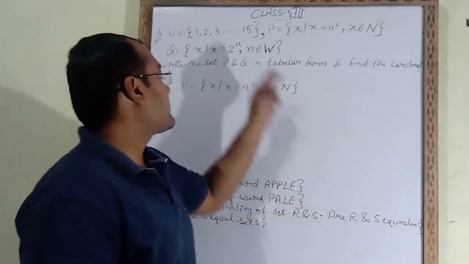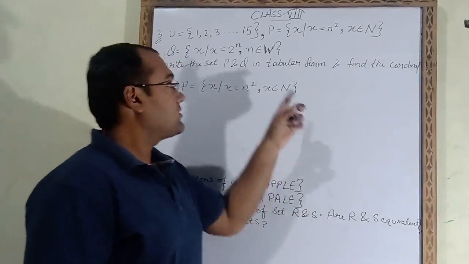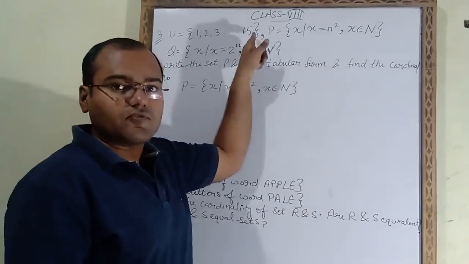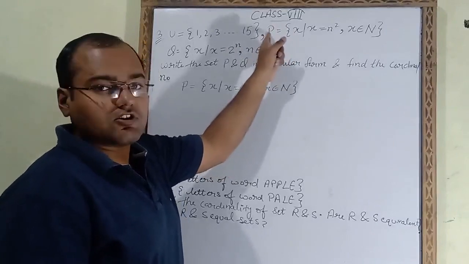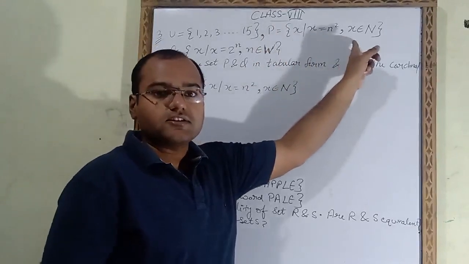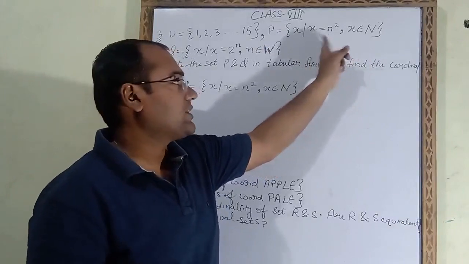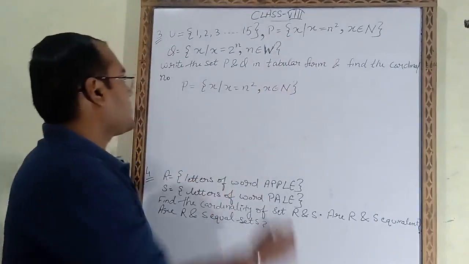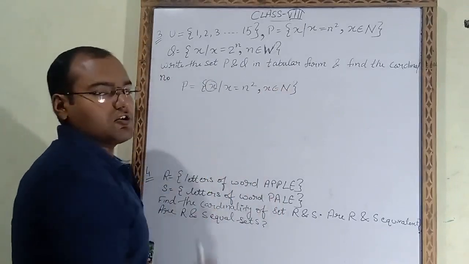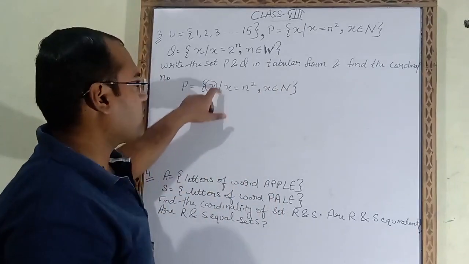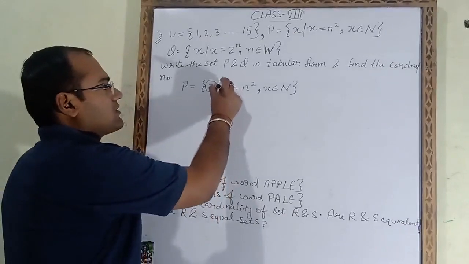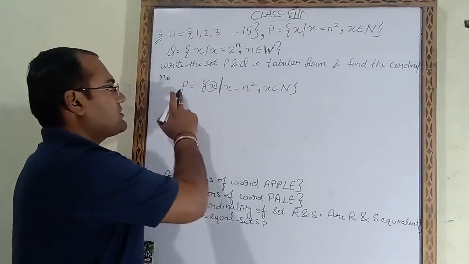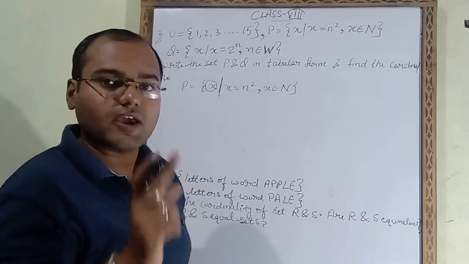Now see question number 3. In this question the universal set is given. Universal set is 1, 2, 3 up to 15. The P set is also given, but this is in set builder form. So first of all we have to change it into tabular form. So we will solve this equation first. In P we have to write the value of x. What is written before such that? This is the sign of such that. Before such that, what is written? x. That means in P we have to write the answers of x.